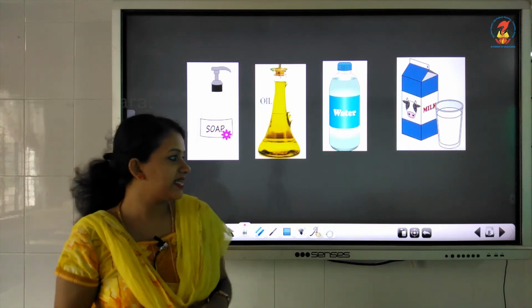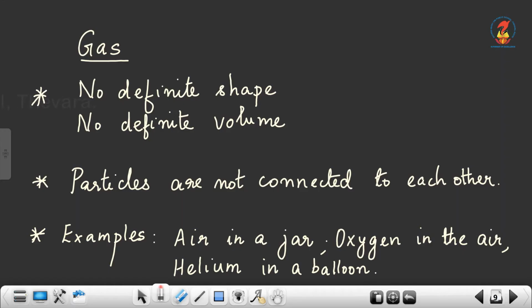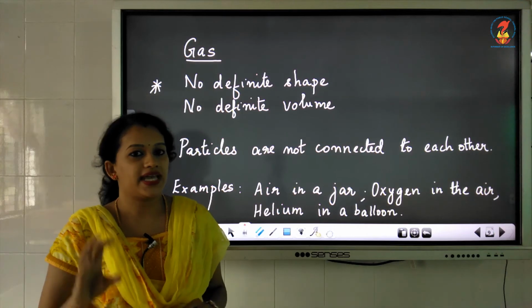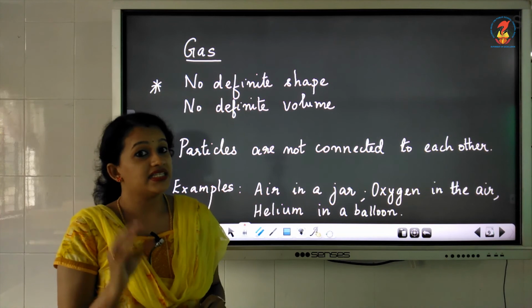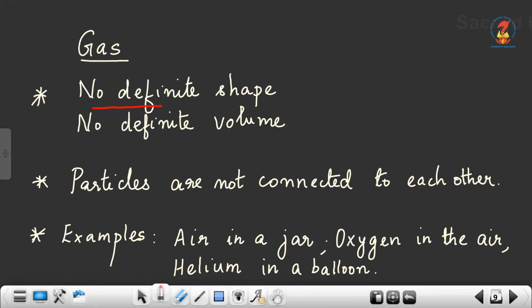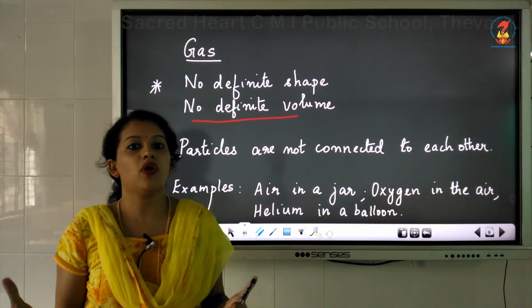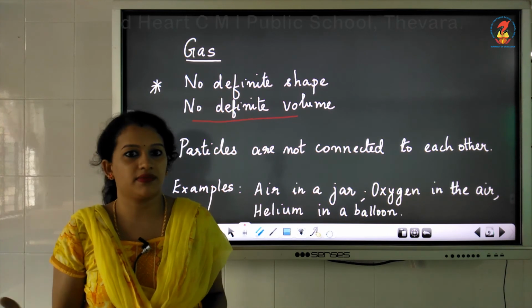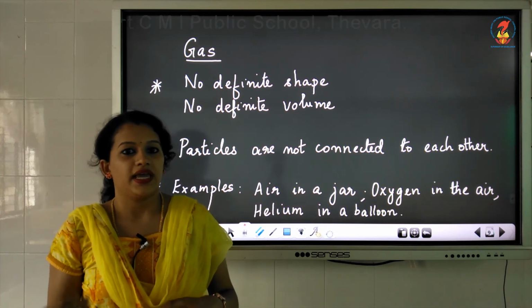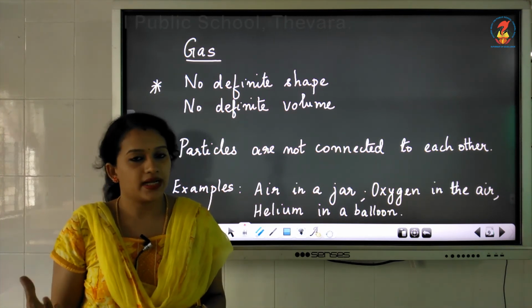Then the next state of matter is gas. Unlike solid and liquid, gas does not have a definite shape, nor does it have a definite volume. Its shape and volume is not fixed. For example, you must have seen smoke coming out when you burn something, isn't it? If you burn anything, smoke will come up.